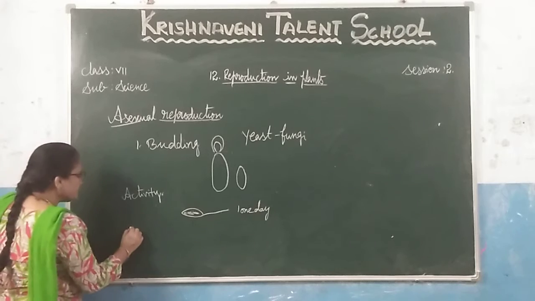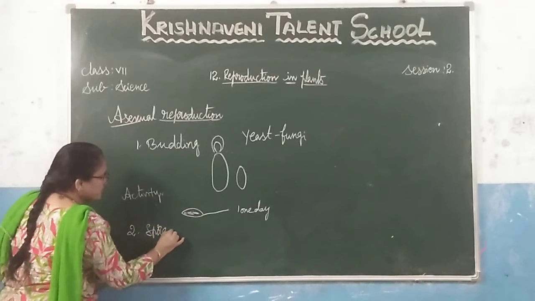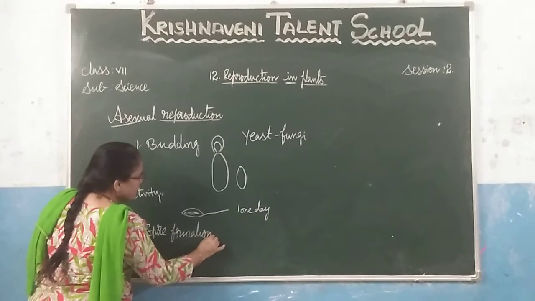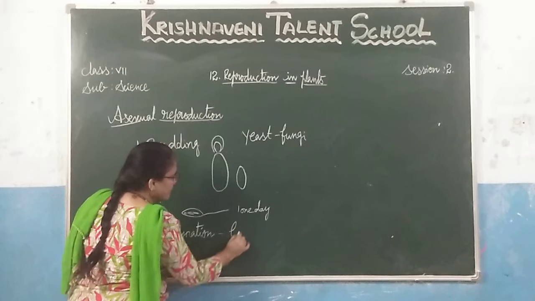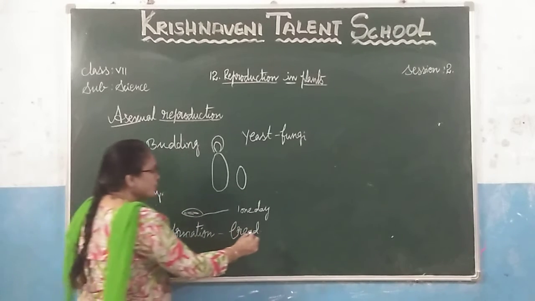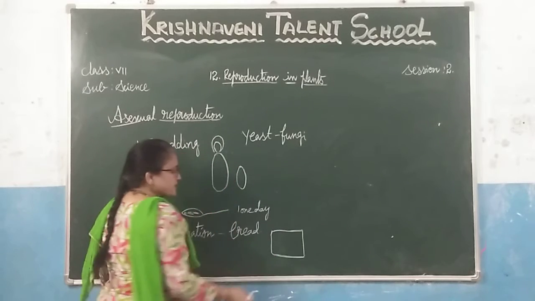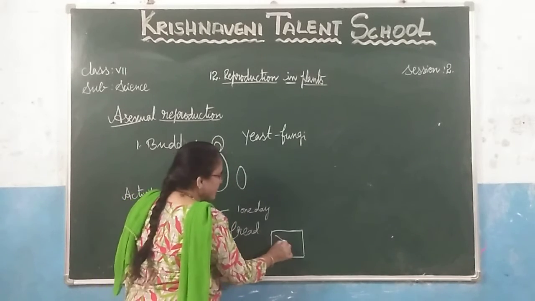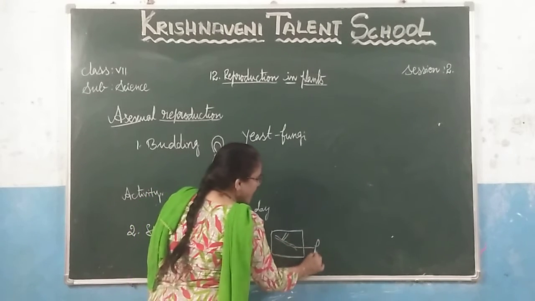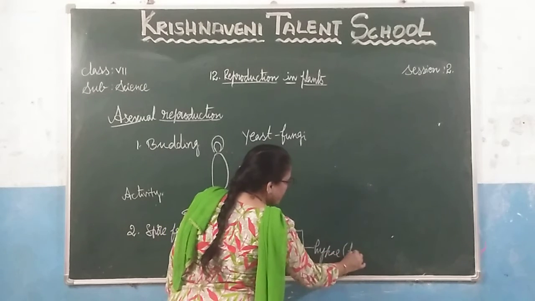Next, the second one is spore formation. How do spores form? For this, bread is the example. We have bread which we eat. If we keep the bread in moist places, meaning wet places, some thread-like branches grow on the bread. These thread-like branches are called hyphae. It is also a type of fungi.